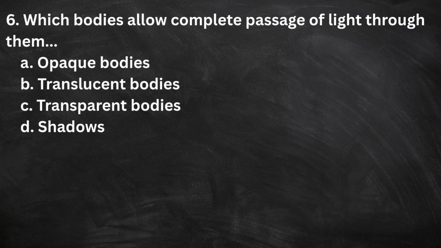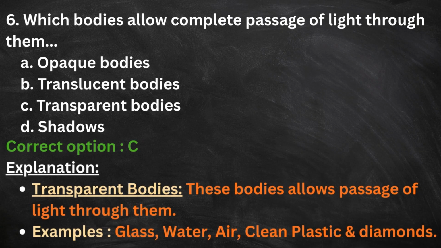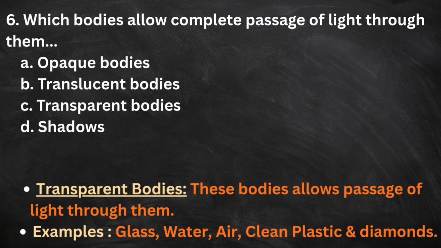6. Which bodies allow complete passage of light through them? A. Opaque bodies, B. Translucent bodies, C. Transparent bodies, D. Shadows. The correct option is C. Here is the explanation. Transparent bodies. These bodies allow passage of light through them. Examples: glass, water, air, clean plastic, and diamonds.